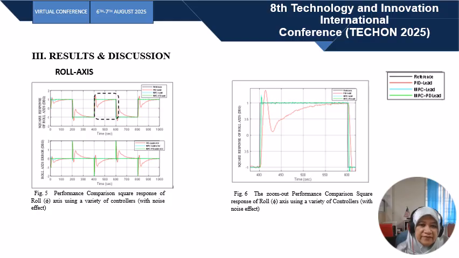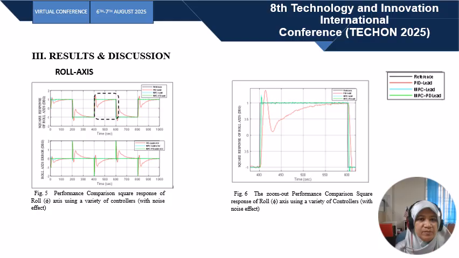Figures 5 and 6 depict the output and zoomed-out output of the roll axis square response analysis using three types of controllers, that means PI Lead, MPC Lead, and MPC PD Lead with noise effect. Figure 5 shows the output and errors for the outputs of each type of controller used.